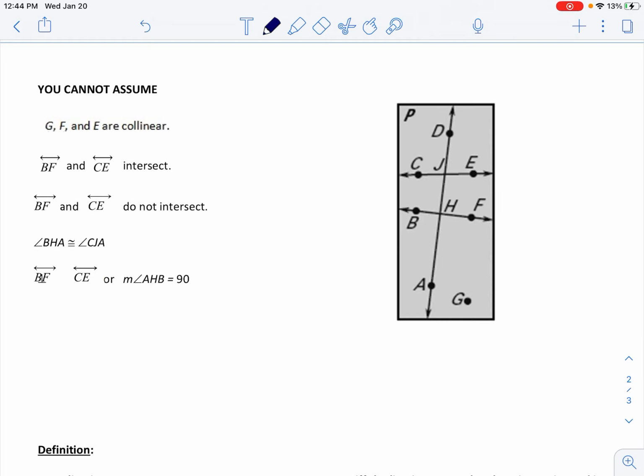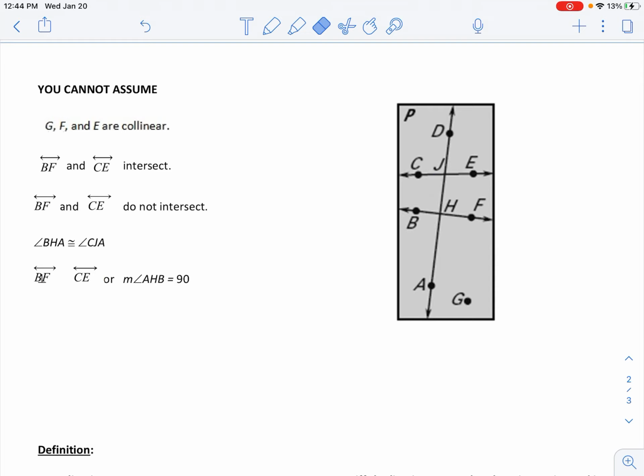BHA, let me see, BHA is this angle. And then CJA, which would be this angle. I cannot say these are congruent. So my markings here are bad. I don't know that they are congruent. There's no information about the size. Remember, we cannot make assumptions about size or measure.